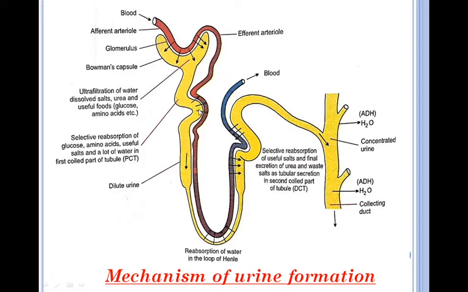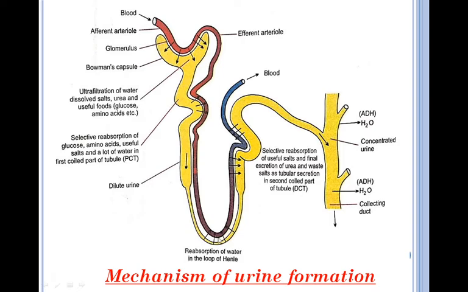Then water and other important useful inorganic salts are also removed from the nephric filtrate back into the blood in the peritubular capillaries. Then this nephric filtrate passes down this descending limb of the loop of Henle.